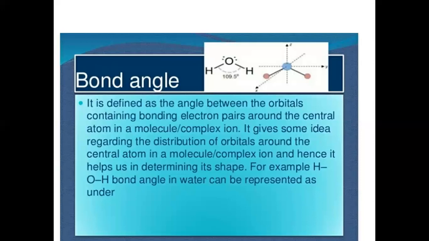So what I want to say is that if there are more than two atoms, or three atoms, or four atoms, it will not happen that all the bonds break simultaneously. All the bonds will break one by one, and the energies required to break all the bonds, we will add all these energies and divide by the number of bonds. In this way we will get the average bond enthalpy.